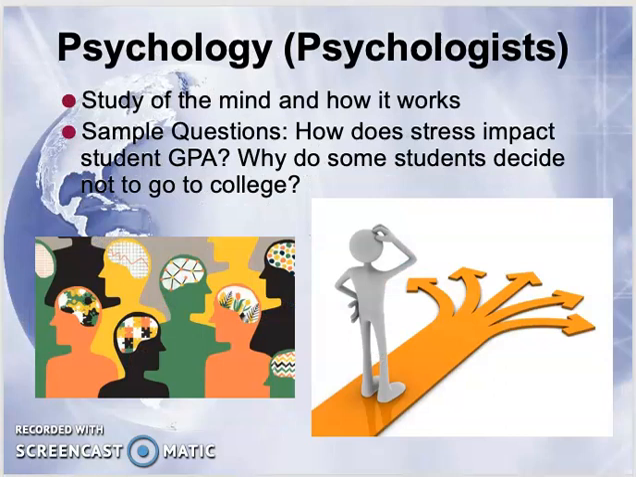The last aspect of social studies, or the social sciences, is called psychology. People who study psychology are called psychologists. Psychologists study the mind and how it works. So some sample questions for a psychologist might be, how does stress impact student GPA? Or why do some students decide not to go to college? A lot of times they're studying why humans or why people make certain decisions.